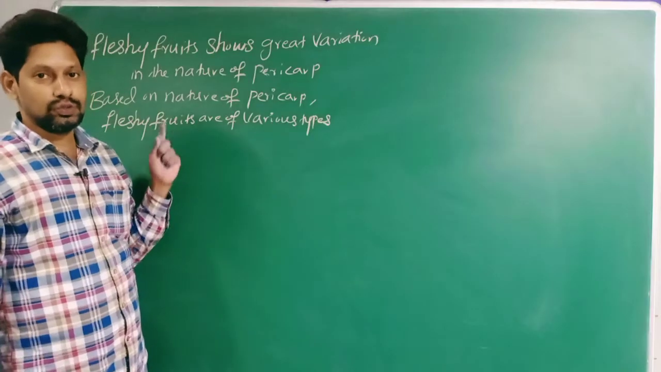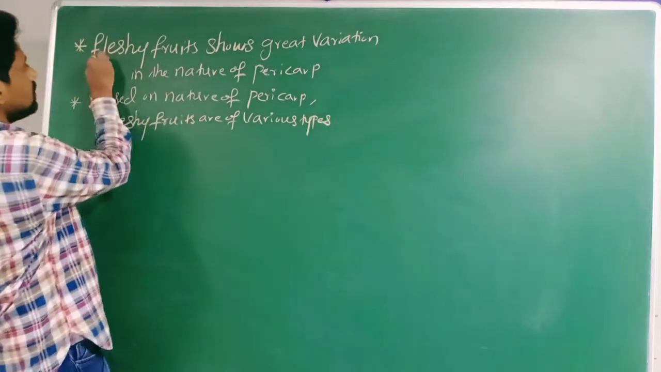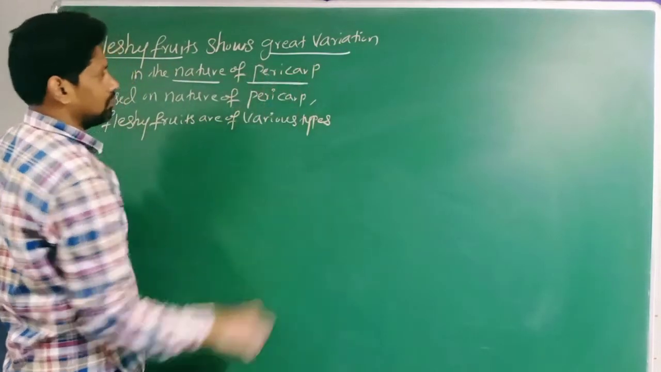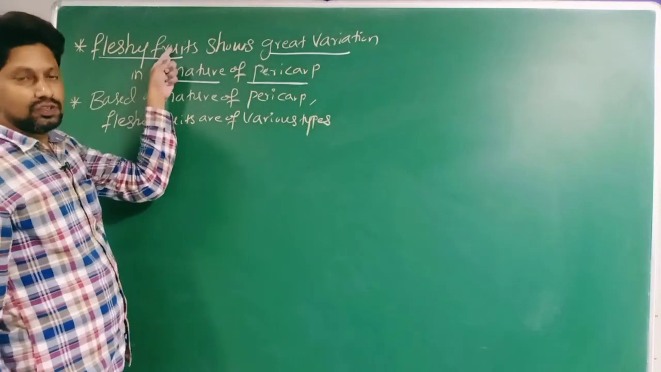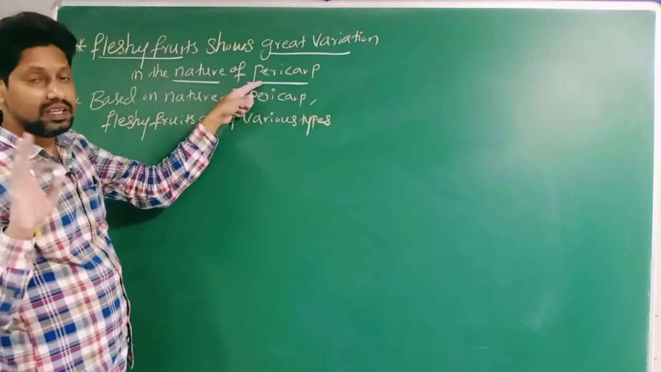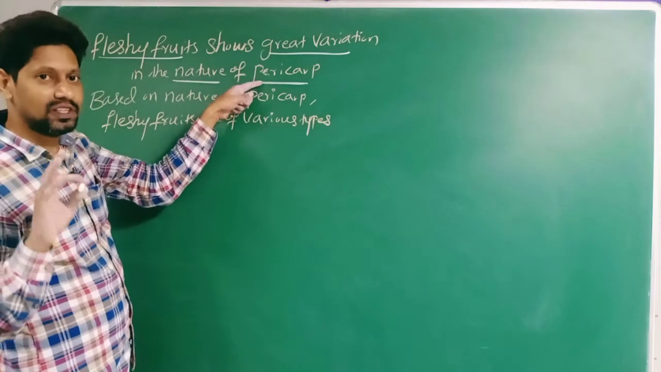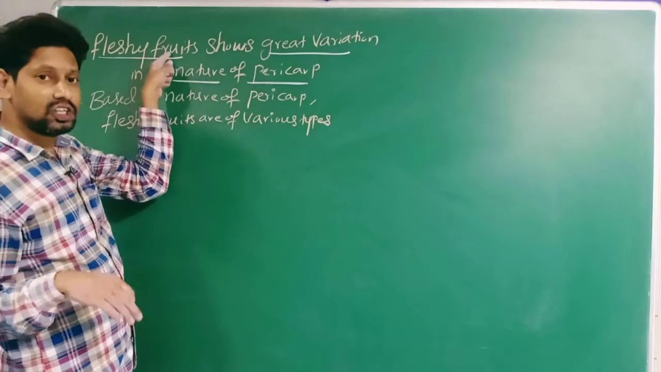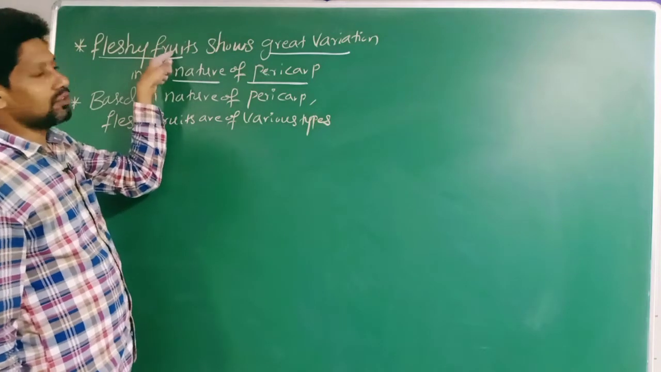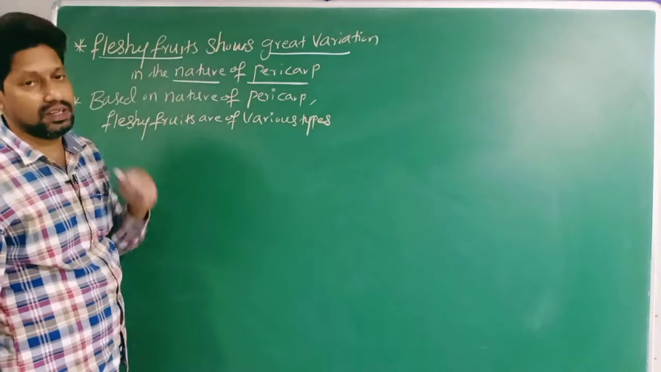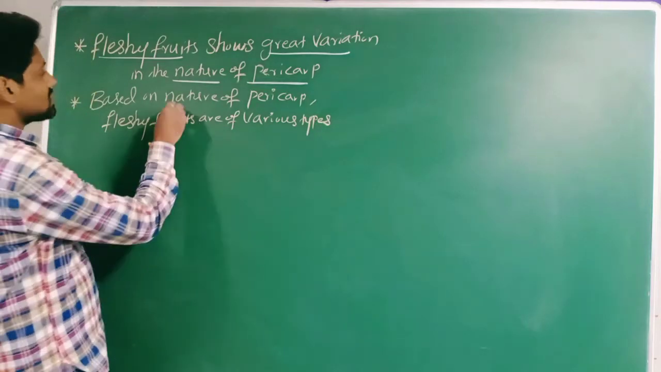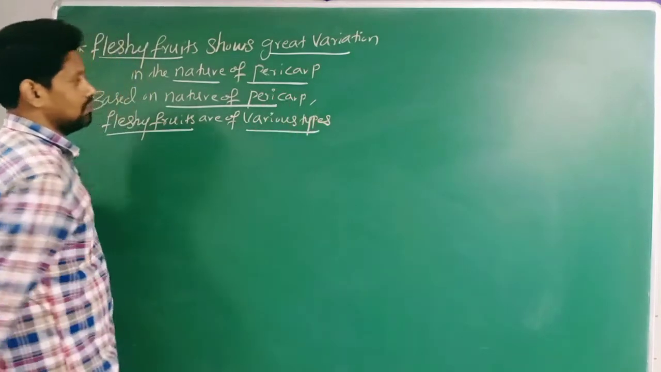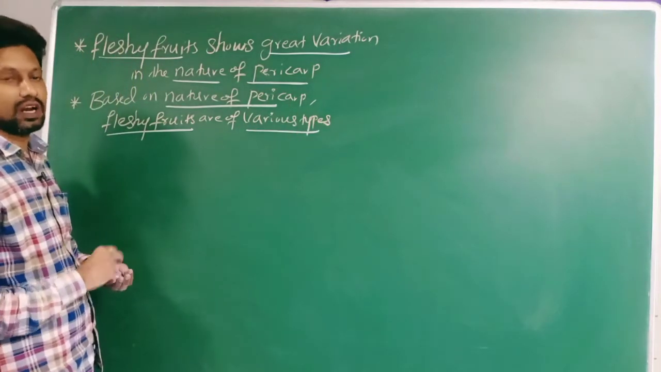So just now I told two statements. What are they? See, fleshy fruits show great variation in the nature of pericarp. It means in all fleshy fruits the nature of pericarp is not the same. Pericarp is fleshy at the time of ripening, but is that fleshy pericarp the same in all types of fleshy fruits? No. Therefore fleshy fruit shows great variation in the nature of pericarp. Based on the nature of pericarp, fleshy fruits are of various types.